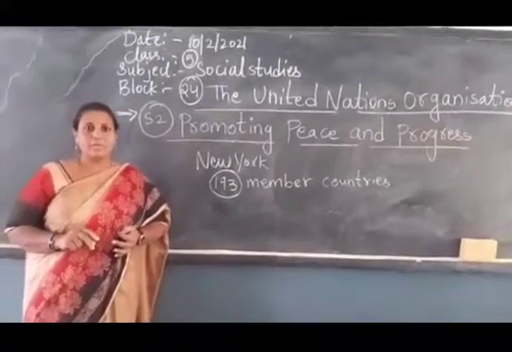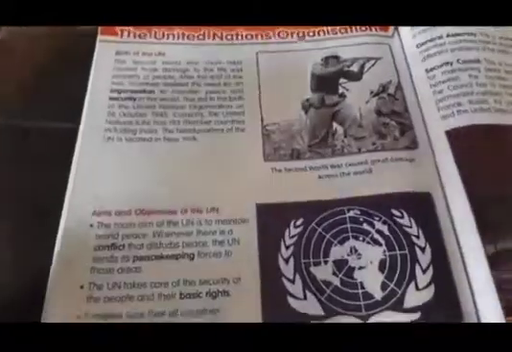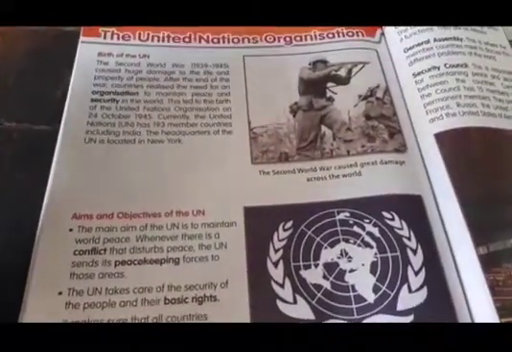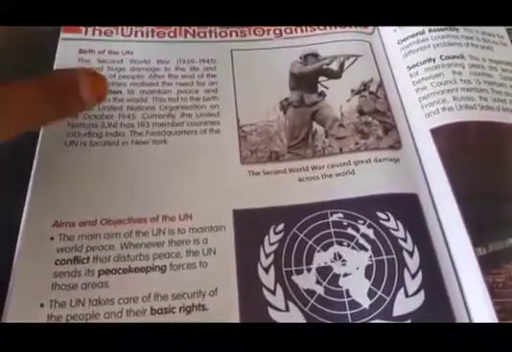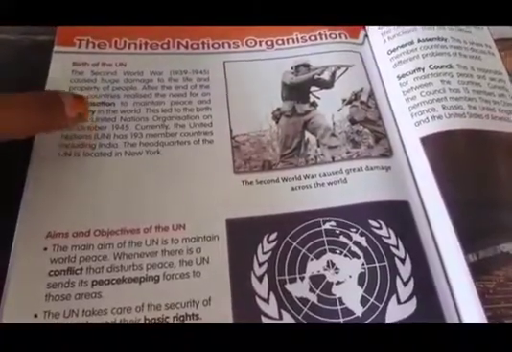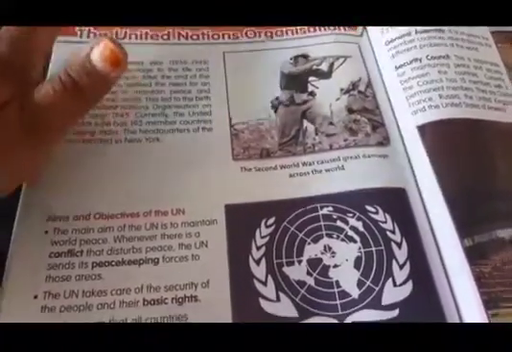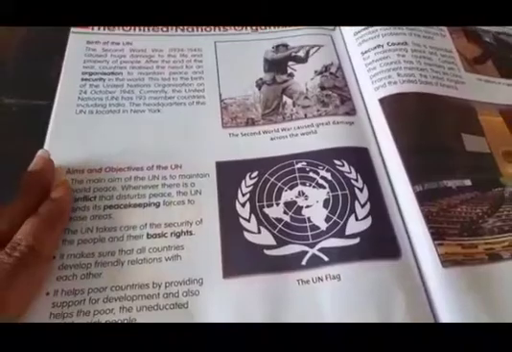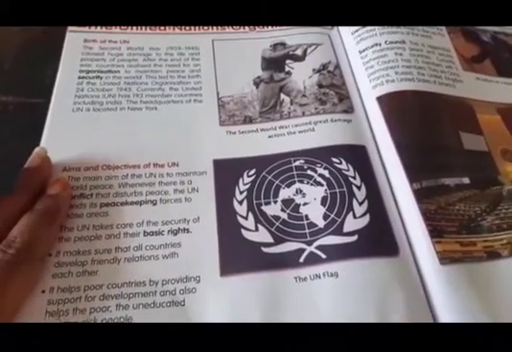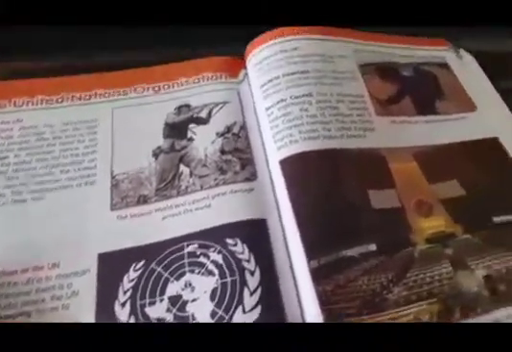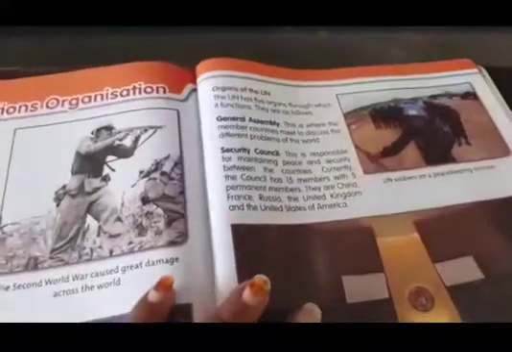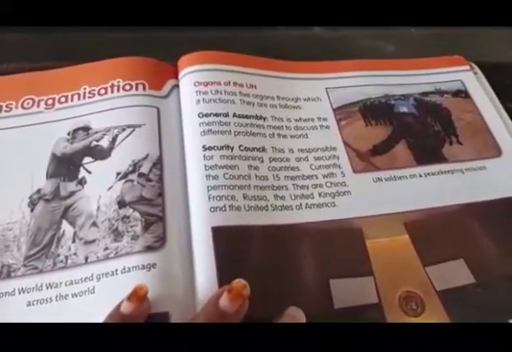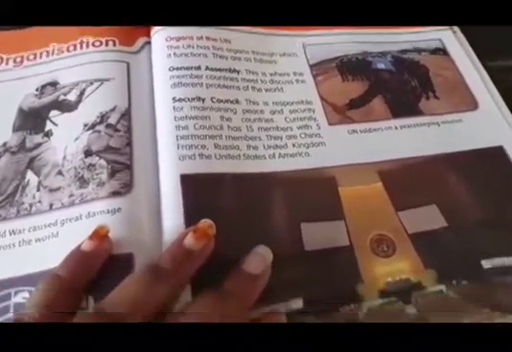Now take out your workbook. See, beta, first open your reader before doing your workbook. We have studied the birth of the UN. Today I am going to read the aims and objectives of the UN. Next I am going to read the organs of the UN.